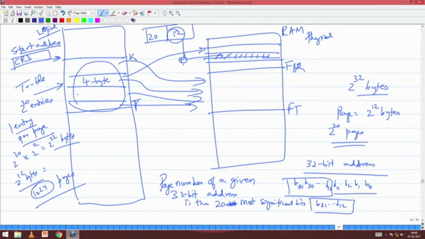This table cannot be accessed if it is in the disk. So this entire table, that is that set of 1024 pages, should be available in the memory, and the start of the table will be given by CR3. So when I generate an effective address, I go to the CR3, I index these 20 bits into the table, and I access the RAM to get that 4 byte. To that 4 byte I add that 12 bits offset, and again I go to the RAM and fetch the data. You are getting this? So this is the overall picture.